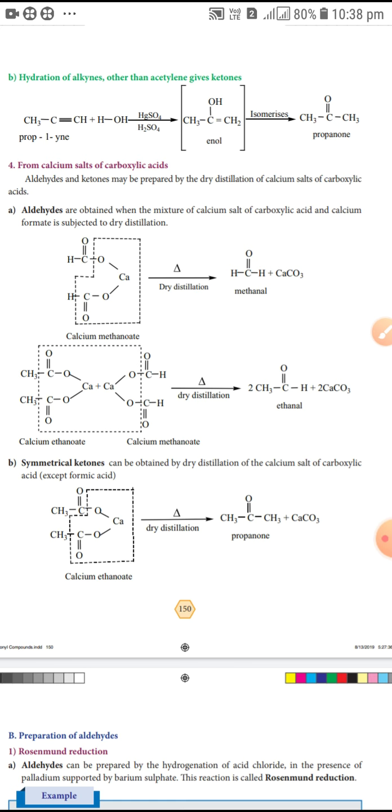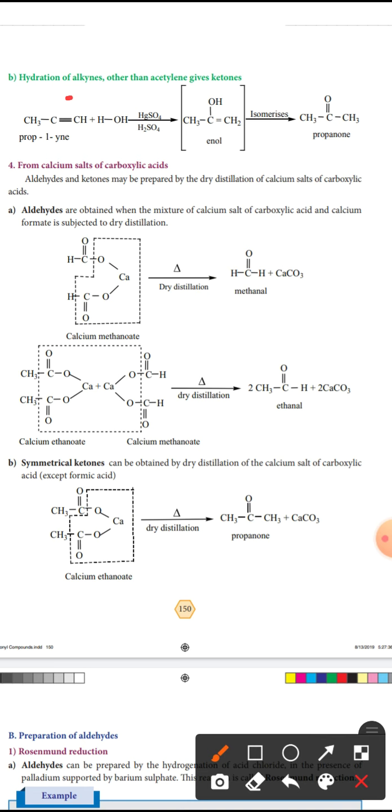Next one, hydration of alkynes other than acetylene gives ketone. Here also we are using an alkyne compound, hydration, addition of water, using an alkyne other than acetylene. We are taking the alkyne propyne: 3 carbons, prop, first carbon having the triple bond. It is hydrated. One bond of the triple bond breaks, on one side OH and on the other side hydrogen will join.